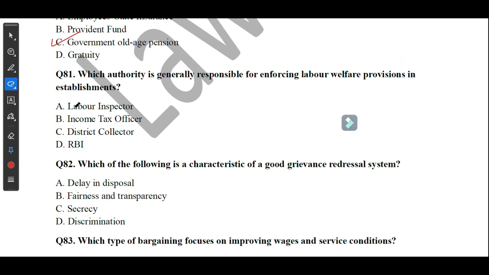Question number 81, which authority is generally responsible for enforcing labor welfare provisions in establishments? So here the answer is labor inspector. Move on to the next question.